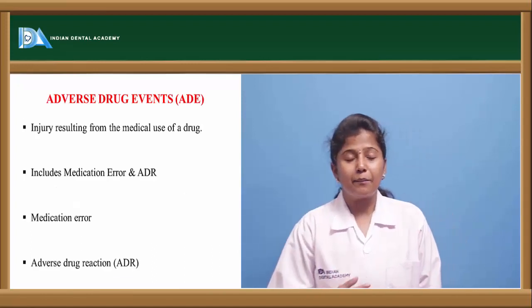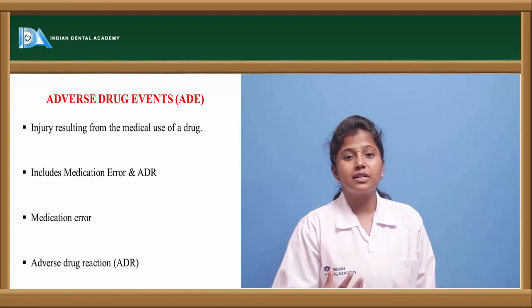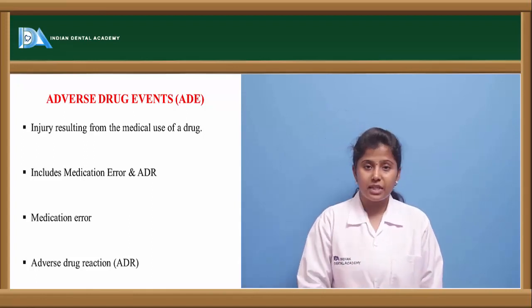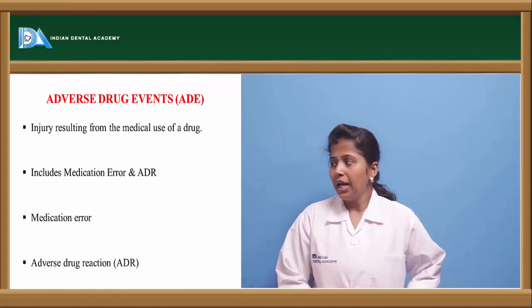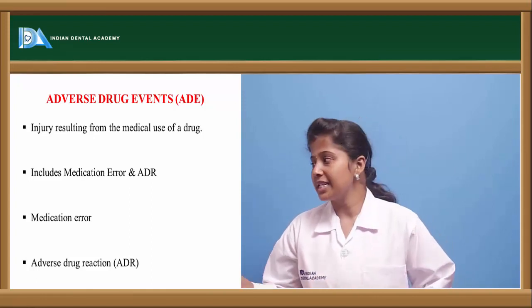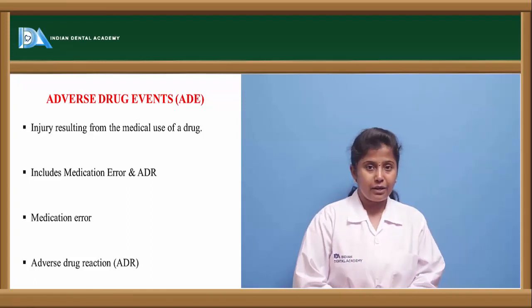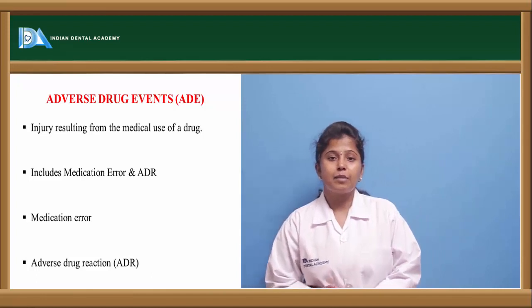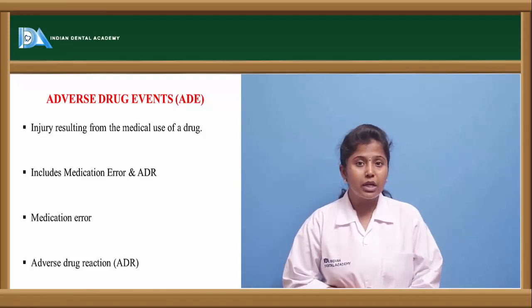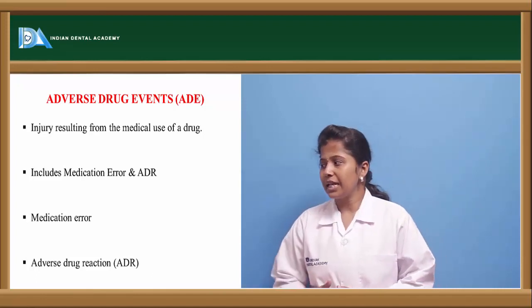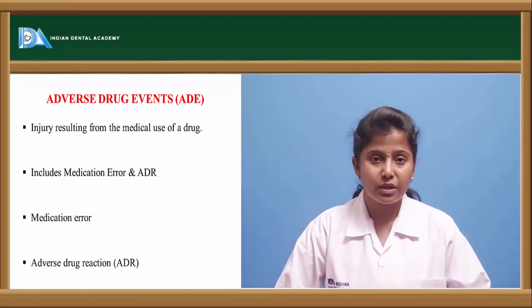Now let's see what events happen because of these adverse drug reactions. Here we can see injury resulting from the medical use of a drug. If we are using any drug, there may be some sort of damage or injury caused in our body. The other one includes medication error and adverse drug reactions.